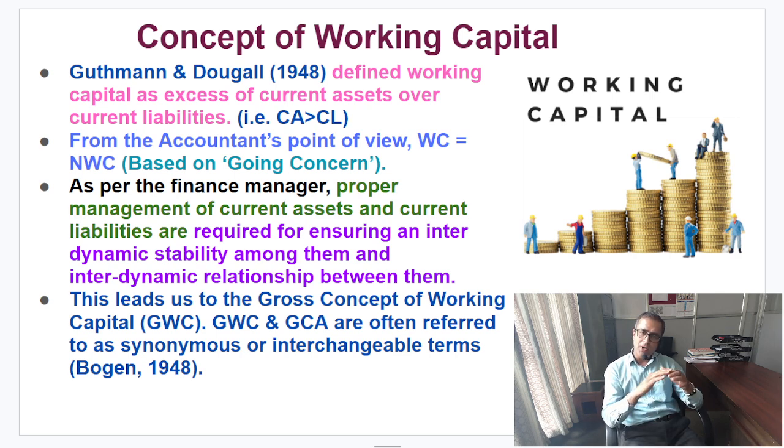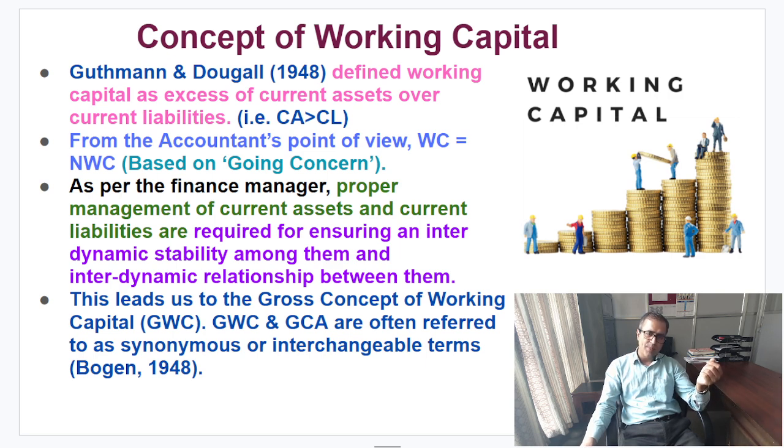Based on your proper strategic analysis, you would be investing more in fixed assets, for example property, plant, and equipment. That is a productive investment. The condition is that it must generate goods and services and ultimately enhance your profitability position. And that leads to two concepts that you need to understand. One is the gross concept. Under the gross concept, we simply say it is the total current assets, while net working capital is different. Sometimes we say gross working capital, which could also be called gross current assets.